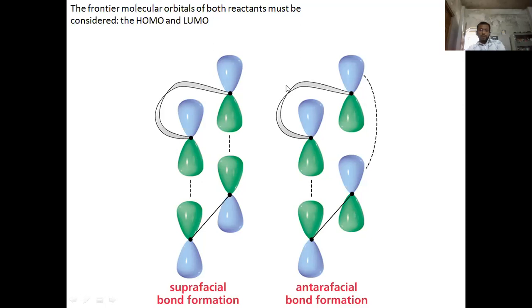This is the FMO where we can see the supra and intrafacial bond formation. If both the same colored lobes overlap on each other, that will be supra bond formation. And if one is the same and one is different, that will be intrafacial bond formation, which means there will be no bond formation actually. That is forbidden, and supra will be allowed, intra will be forbidden.